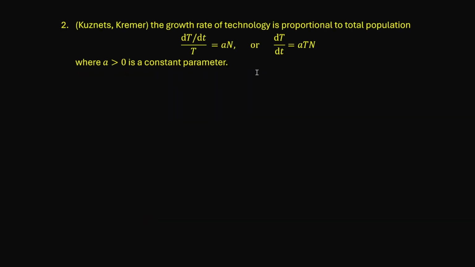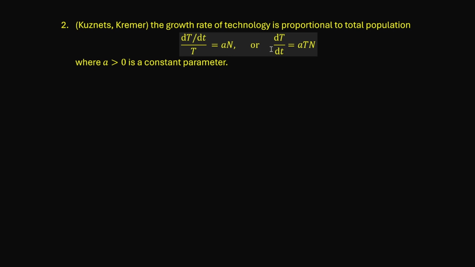Our next assumption has to do with the growth of technology. It says that the growth rate of technology is proportional to the total population. In the form of a differential equation, we have dT over dt over T. dT over dt is the speed of growth of technology. Divided by T, the current level of technology, gives us the growth rate. And this is equal to a times n, where a is a positive constant parameter. n, of course, is the population.